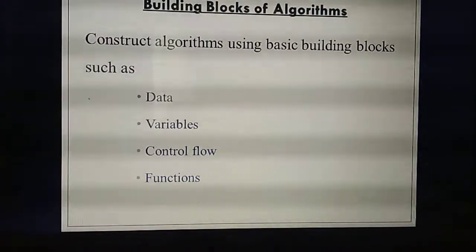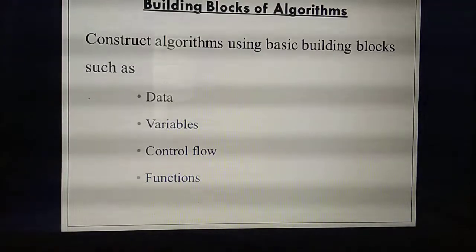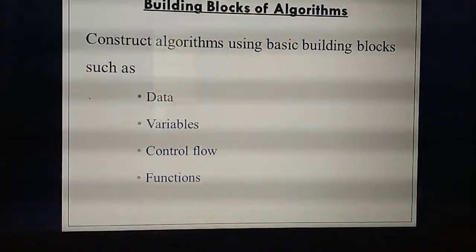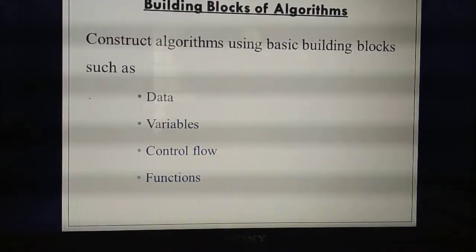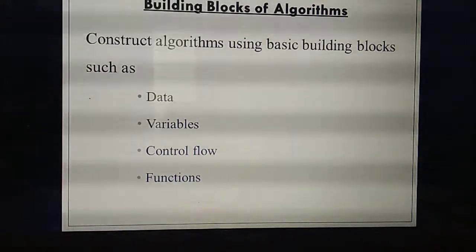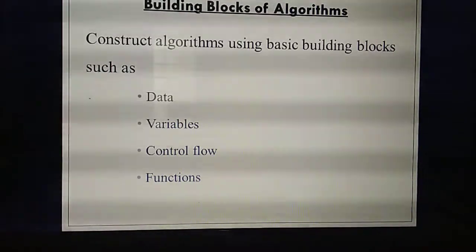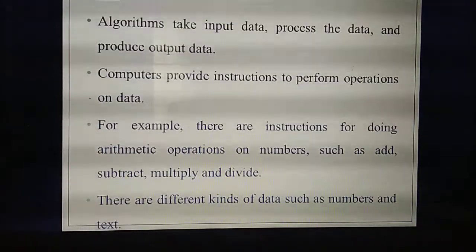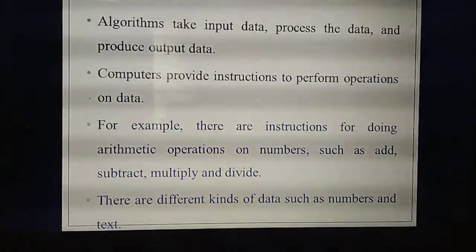Here there are totally 4 building blocks. For algorithms, how many building blocks are there? 4. What are they? Data, variables, control flow and functions. This is an important 2 mark question. Now we are going to study one by one in detail. So listen. First we are going to study about data.